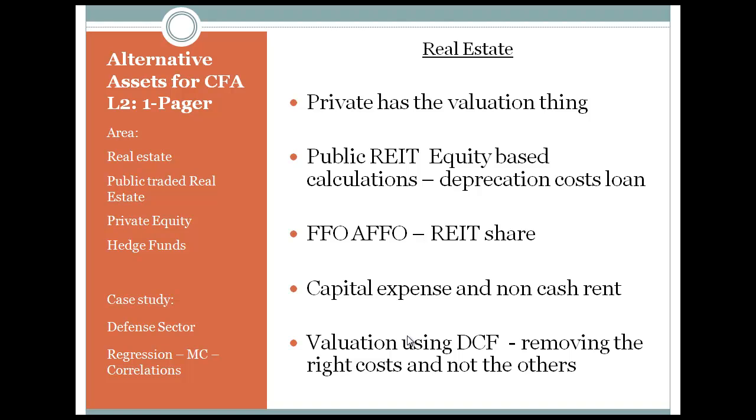The last numerical here before we close is to calculate the value of a REIT based on net asset value, price to FFO, price to adjusted FFO, and discounted cash flow method. There are three methods given to calculate it: the price to FFO, price to AFFO, and discounted cash flow. So approach 1, net asset value, approach 2, price to FFO, approach 3, price to AFFO, and approach 4, discounted cash flow. Now we'll start with what is given to us.